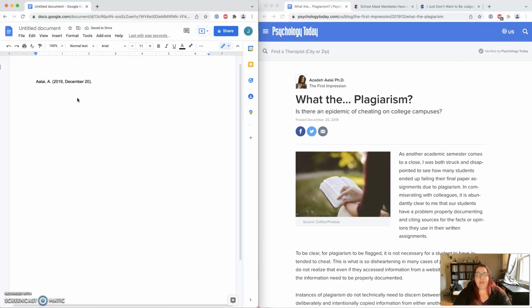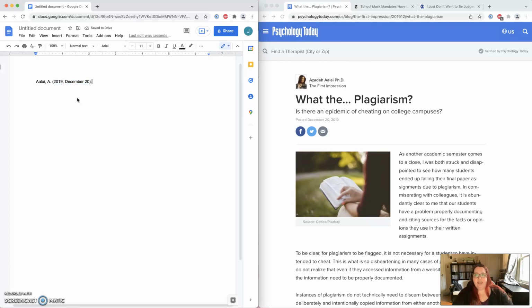So this will depend on whether or not you have the actual day. So for websites that may just have the year, you would only put the year here, obviously. And if there is absolutely no date, you've looked everywhere, you can't find one, you would say N period D period, no date. And this is to show that you haven't just been lazy, you've actually looked and there's really no date. But you have to put it in there, you can't just omit it.